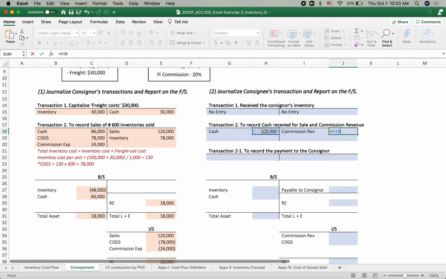Out of the $120,000 received from the customer times 20%. Got it. So the rest of the money, except for the 24,000 commission revenue, that is the payable. That is payable to the consignor.